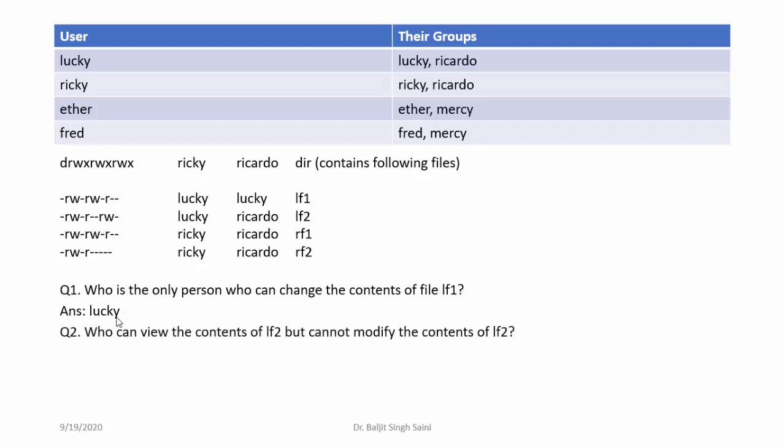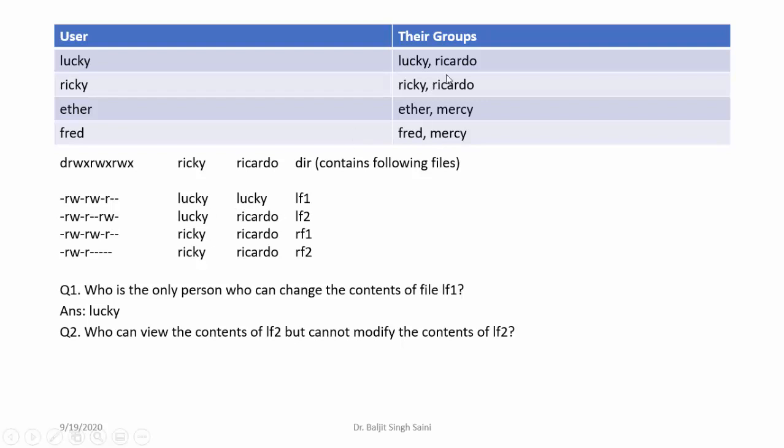The second question is, who can view the contents of lf2 but cannot modify the contents of lf2? So let's go to lf2. We can see that everyone has got the read permission. This means everyone can view the contents, but only the user himself and others can modify the contents. Okay, this means anyone who belongs to the group, which group? Ricardo, cannot do it. So I need to look at who are the members of Ricardo group.